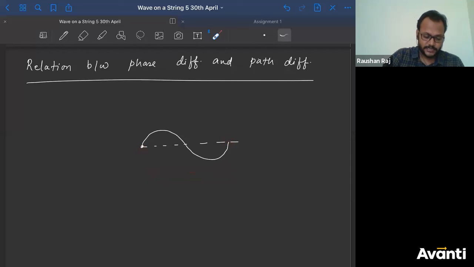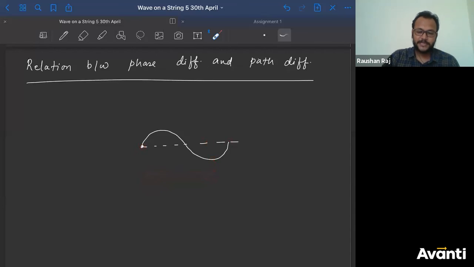So I'll say the path difference between these 2 points is lambda. Yes, correct. What is path difference between these 2 points? Lambda by 2. Yes, correct. What is the path difference between this point and this point? Lambda by 4. If I ask you what is the path difference between this point and this point, क्या कहेंगे? This is nothing but 3 lambda by 4.